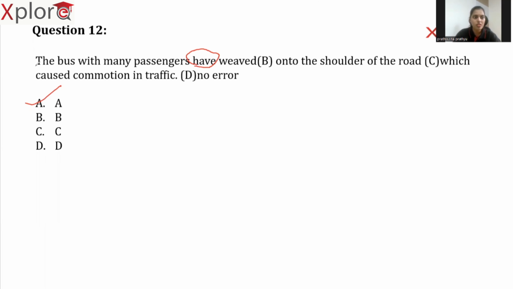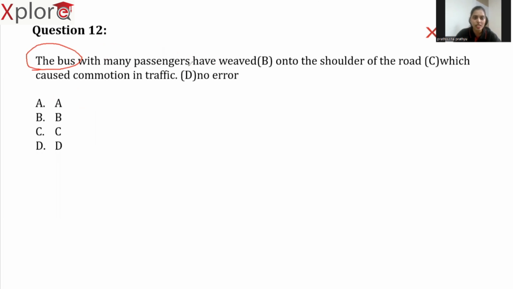Why? Because what is our subject here? Our subject is the bus with many passengers. So the moment we see this term passengers, since it is plural, we think that the answer is have. But no, it is wrong because our main subject is bus. And there is one more rule also. Whenever we use terms like with, we need to give priority to the first subject, right? So bus. Here our subject is singular.